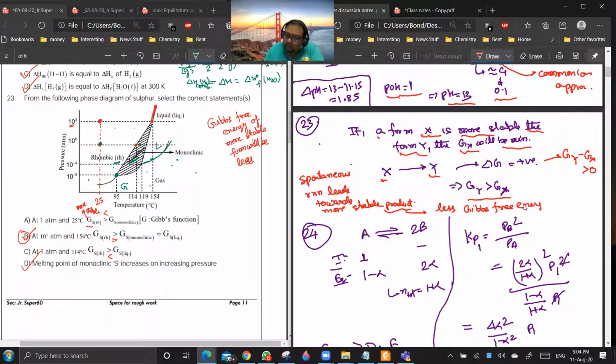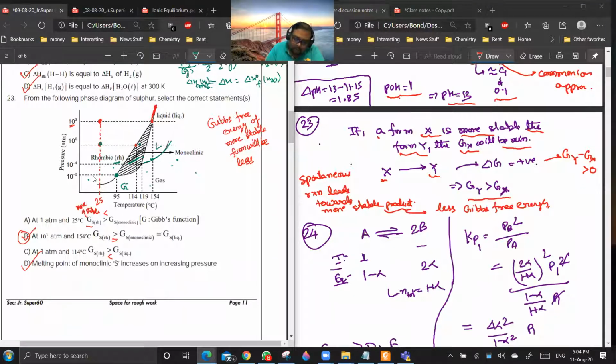Now you have to just identify which one is more stable at a given pressure and temperature condition. If you have 1 atm pressure and 25 degrees centigrade, which line am I talking about? Let me clear the markings, it is clouding the diagram.